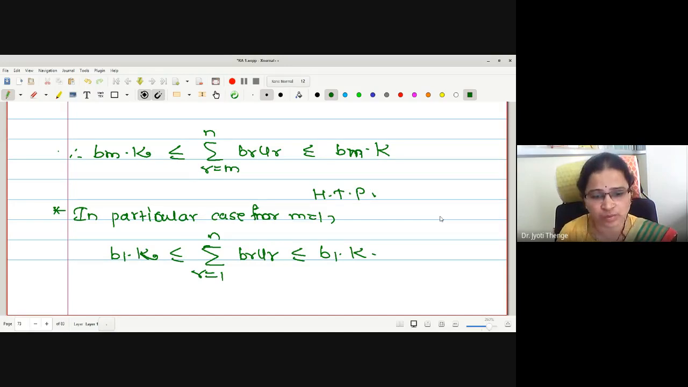Now, using this Abel's lemma, we will prove one more theorem called Bonnet's theorem. The proof of Bonnet's theorem and the second mean value theorem we will discuss in the next lecture.